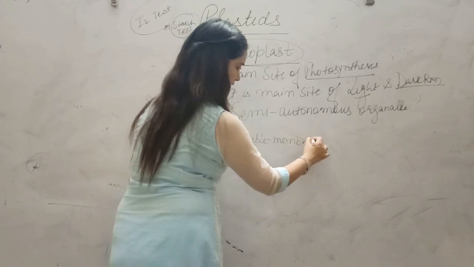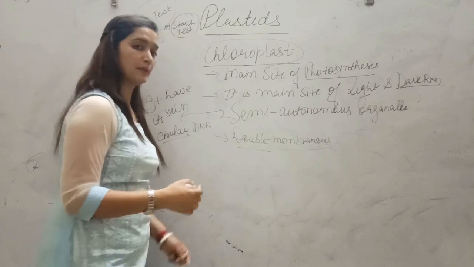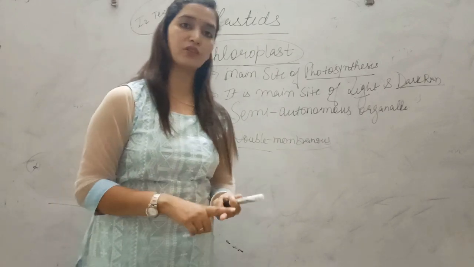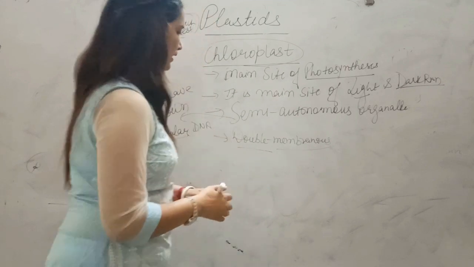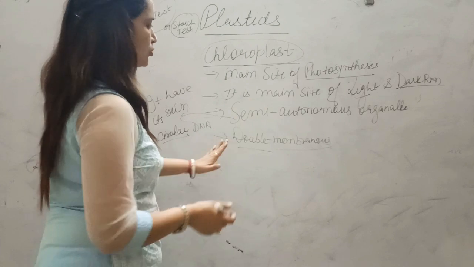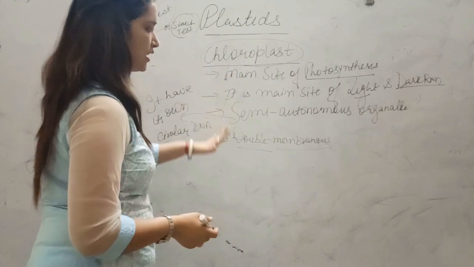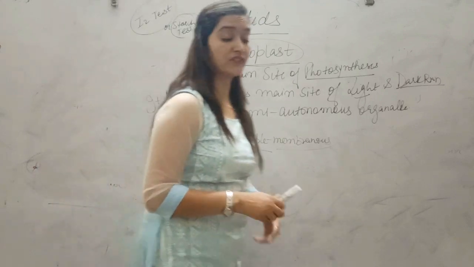It is double membranous in structure. If we talk about double membranous organelles, so that is mitochondria, that is chloroplast, that is nucleus also. We have not done the nucleus till now. We will discuss it in upcoming lectures. Now coming to the structure of chloroplast, that is very important for 3 marks.